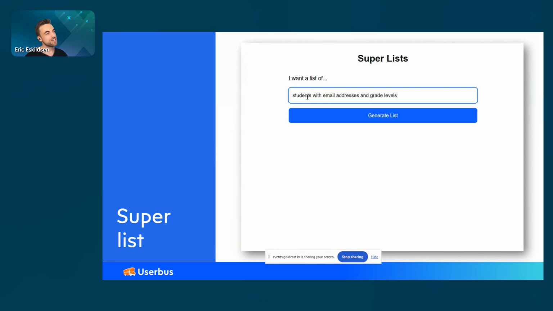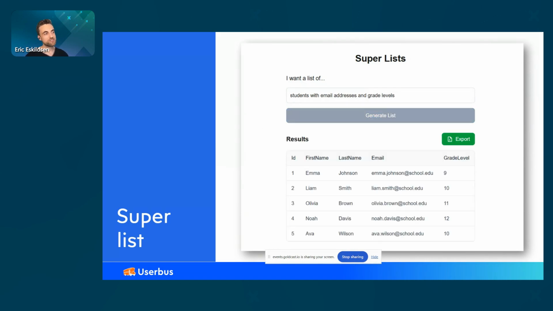But the goal is, I want to be able to say, I want students with email addresses and grade levels, and you click generate list, and there it is. And then you've got an export button, and you can do other stuff with it. But that's kind of the dream, if you will. So that's the goal, and that's what we built.